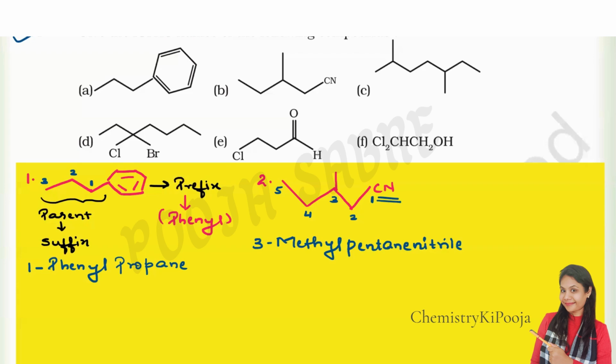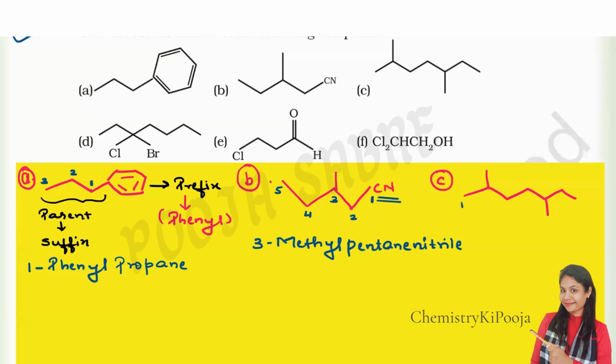Clear? Coming now to the third one, that is C. This was B. This is A. Now C. This is the structure given to us. Again, it is very simple. I'm going to simply start numbering. We can number it from left to right or right to left, so whichever side gives the lowest numbering, I'm going to select that side.